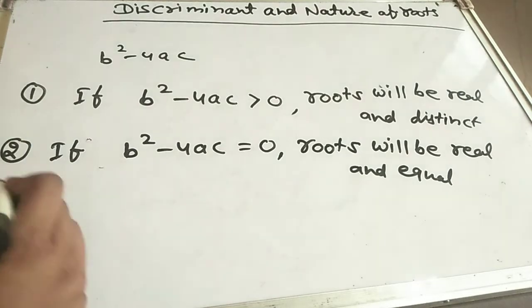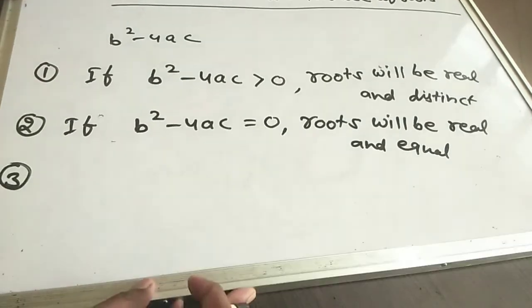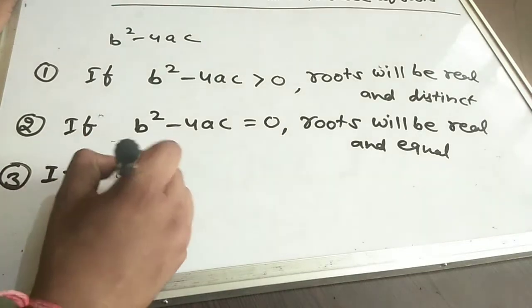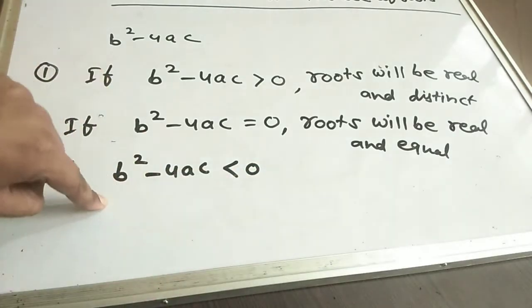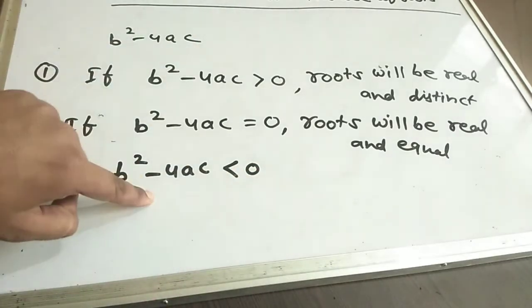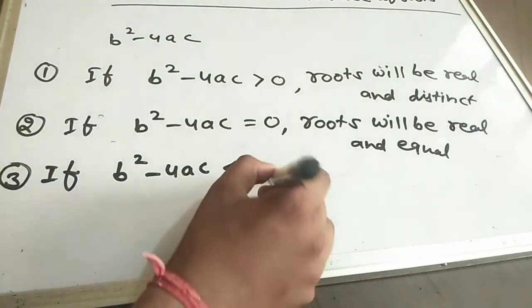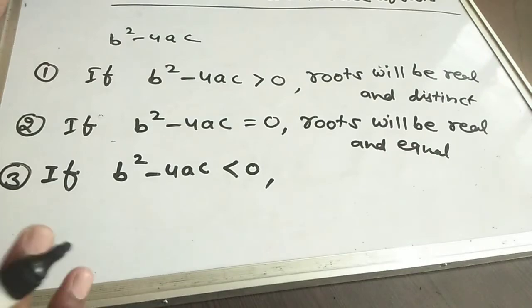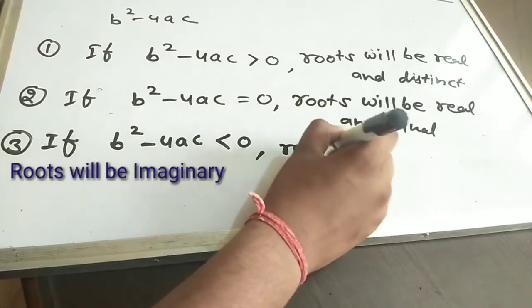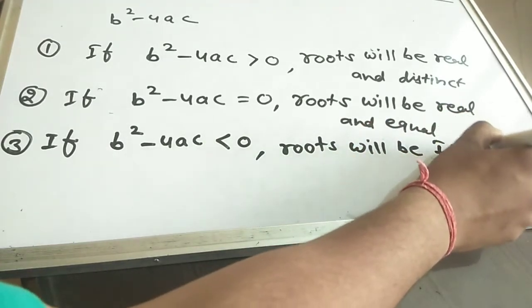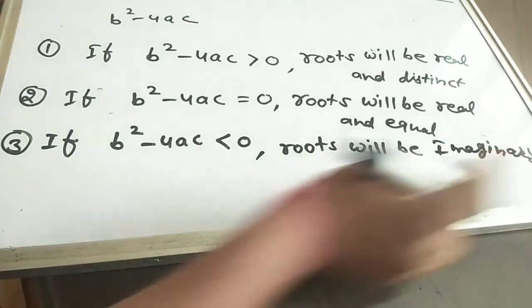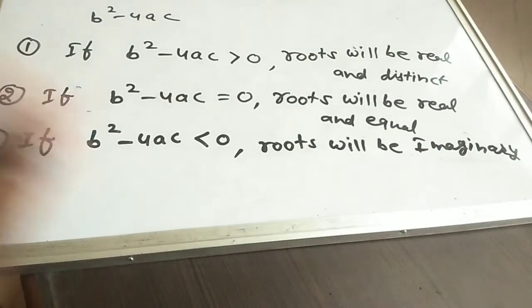Understood? Third condition is if b square minus 4ac is less than 0. It means discriminant is less than 0. So what is the nature of roots? Roots will be imaginary. Understood? There are three conditions. Okay? Students, we will understand with the help of examples.